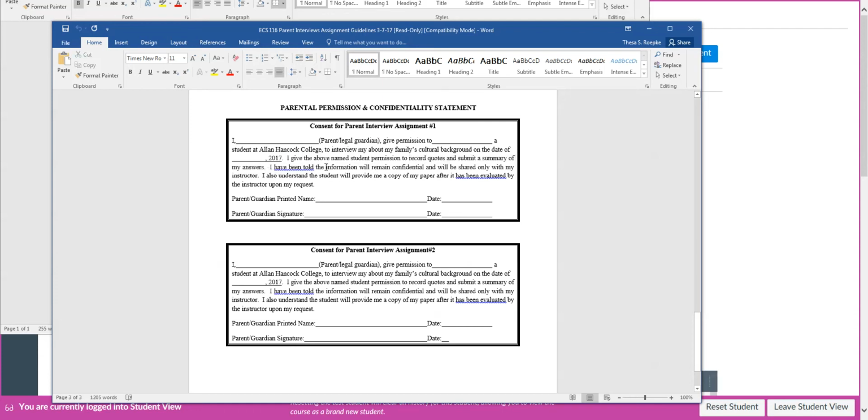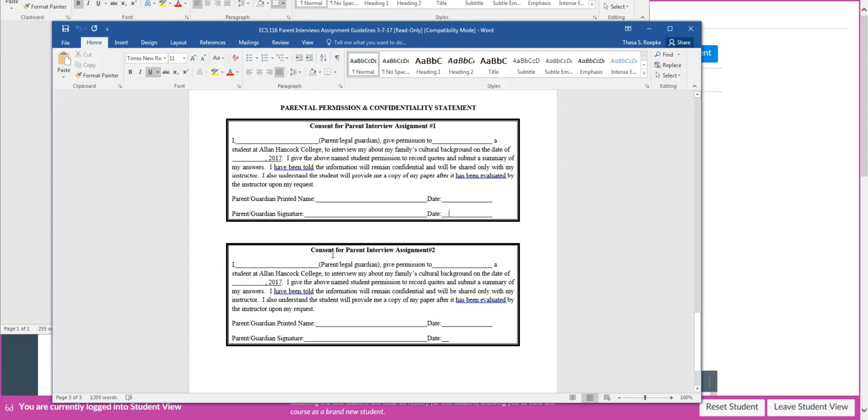So it's really important that you let the family know this information will be confidential. So you're not allowed to share this with family, friends, or neighbors. The parent is only giving permission to you to share it with me. And know that they can ask for a copy of your paper if they'd like. So the parent's going to print their name and complete the date, and then they're going to sign their name.